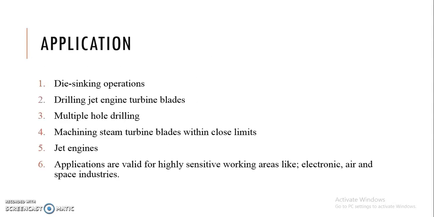So where are the applications of this ECM? We are using it for multiple hole drilling. We are using it for machining steam turbine blades, jet engines, and drilling jet engine turbine blades. These applications are valid for highly sensitive working areas, such as the electronics, air and space industries, where many applications exist. There we can use this ECM process.